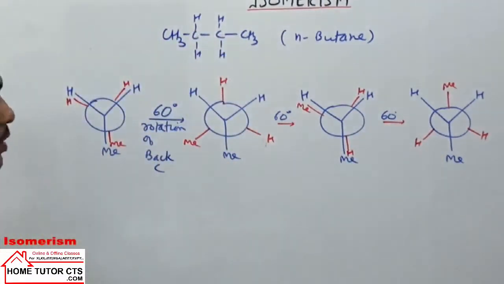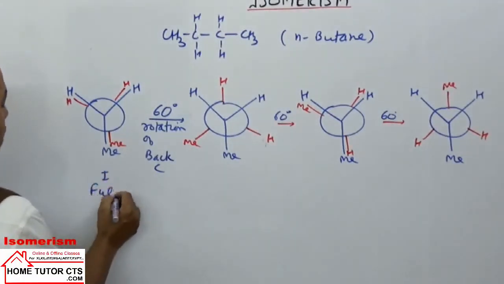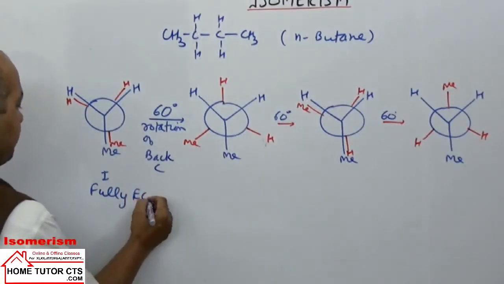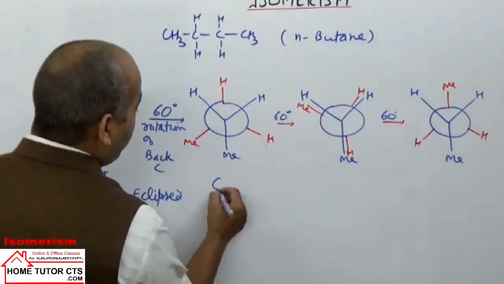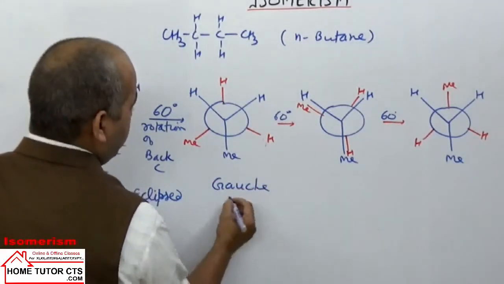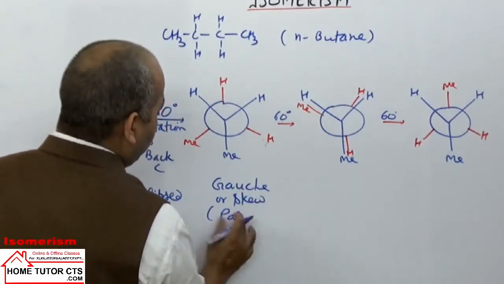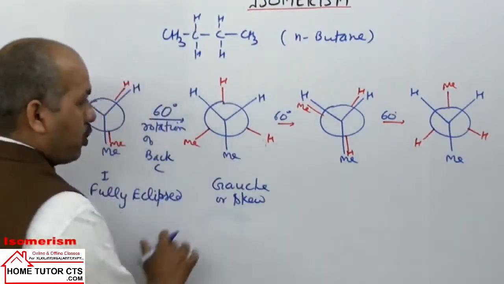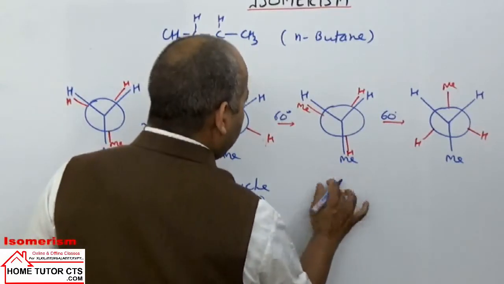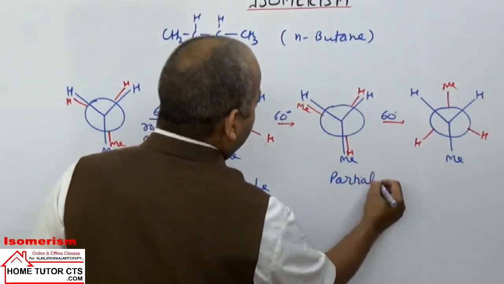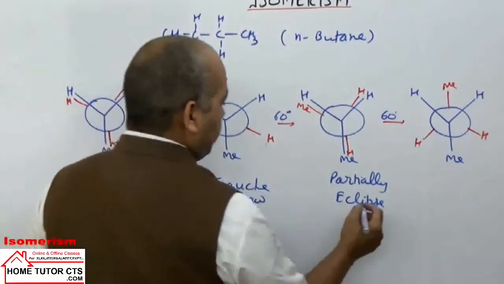These conformations can be given names. The first one is called the fully eclipsed conformation. The second is called the skew or gauche conformation, staggered but not fully staggered. The third is the partially eclipsed conformation, eclipsed but not fully eclipsed.